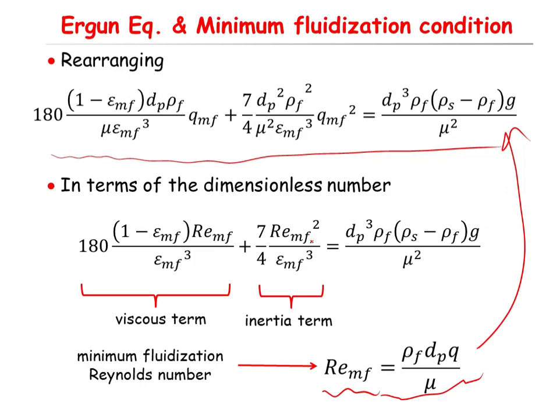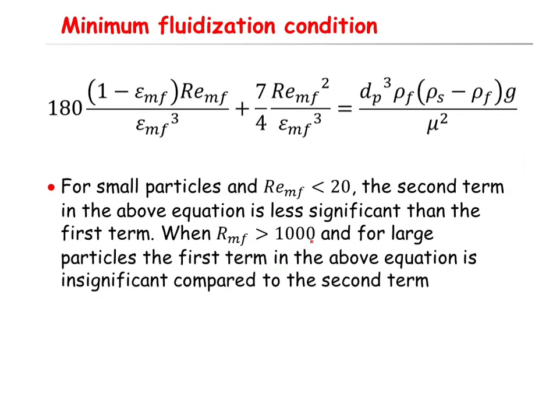Okay, so the first term here is the same as what we said for the Ergun's equation: the first term stands for the viscous term, and the second term stands for the inertia term. This is the dimensionless version of the Ergun's equation at the minimum fluidization condition for the fluidization process. For small particles, when the Reynolds number is less than 20, the second term will be less significant compared to the first term.